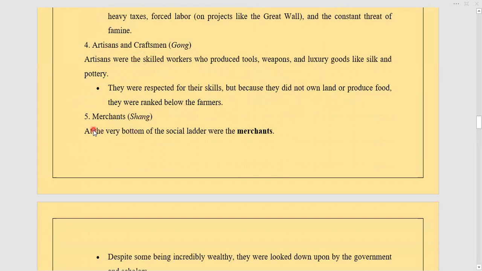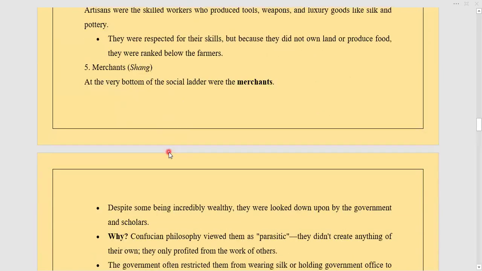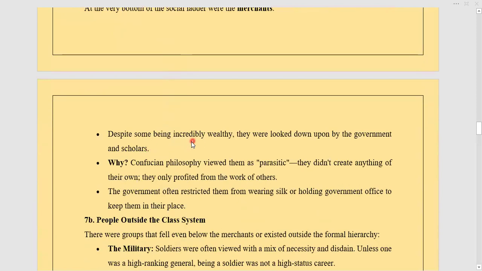And then the last one was the merchants, Shang. At the very bottom of the social ladder were the merchants. Despite some being incredibly wealthy, they were looked down upon by the government and scholars. Why? Because Confucian philosophy viewed them as parasitic. They didn't produce anything on their own. They profited from the work of others, so people used to think they were bad. The government often restricted them from wearing silk or holding government offices to keep them in their place.